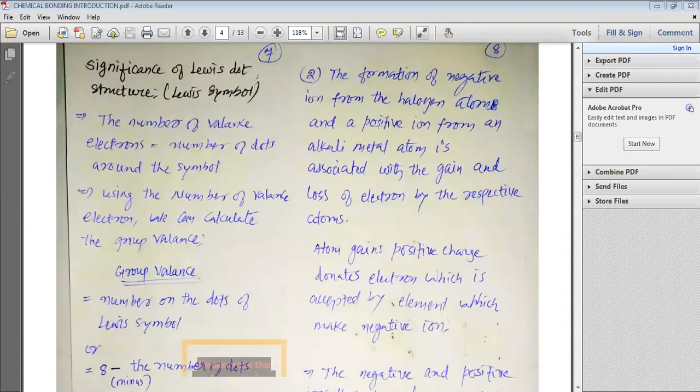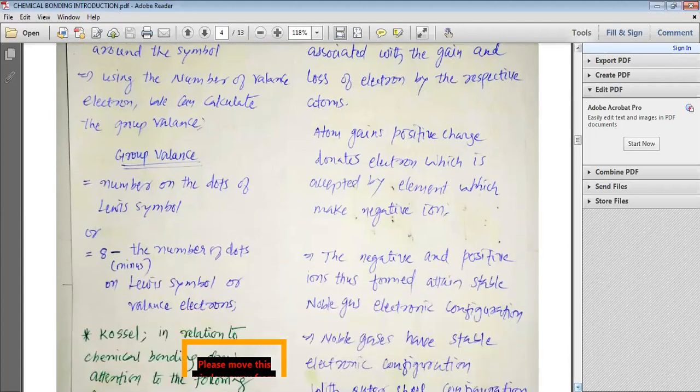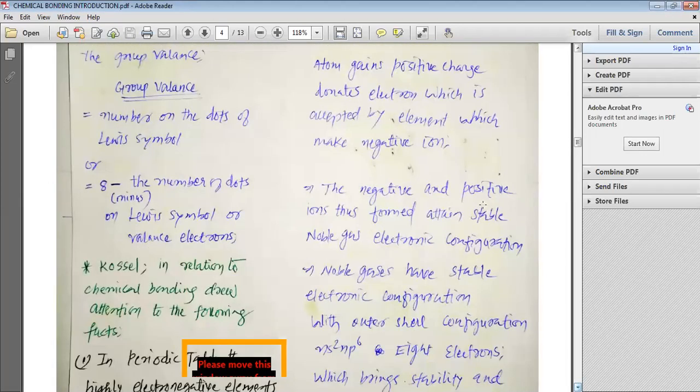The formation of a negative ion from a halogen atom and a positive ion from an alkali metal atom is associated with the gain and loss of electrons by the respective atoms. So halogens make negative ions by gaining electrons, and alkali metals make positive ions by losing electrons. An atom gains positive charge when it donates an electron, which is accepted by the element that becomes a negative ion.